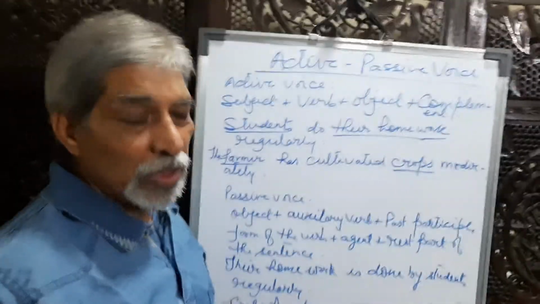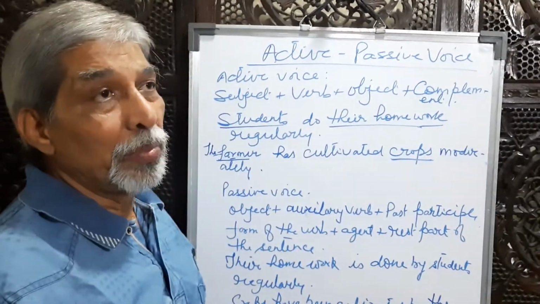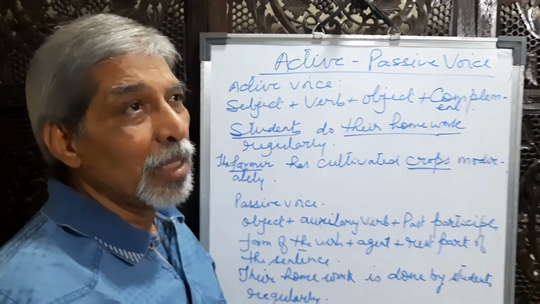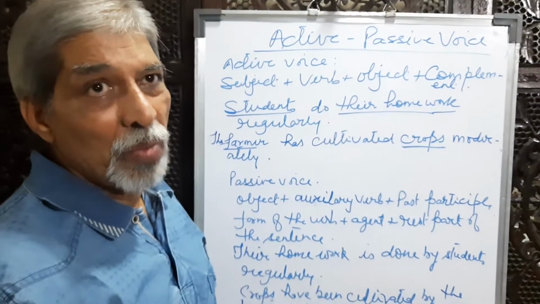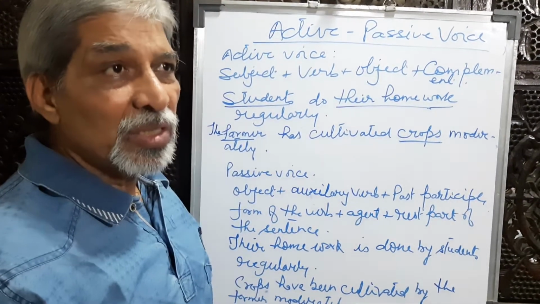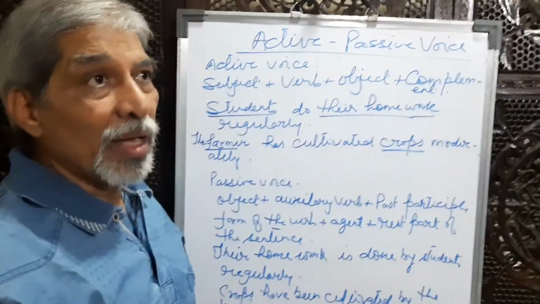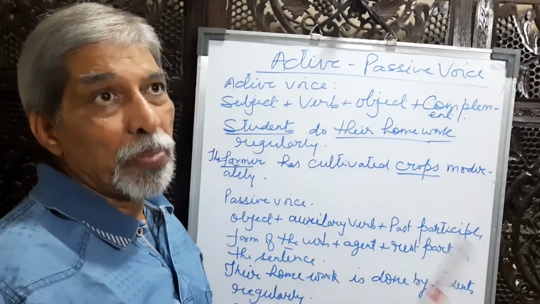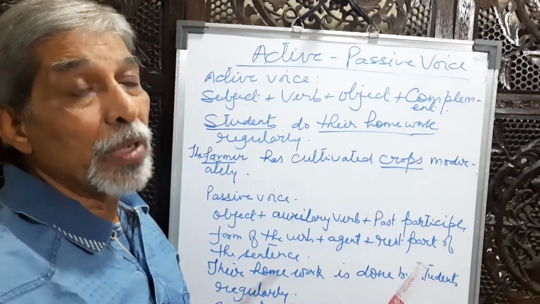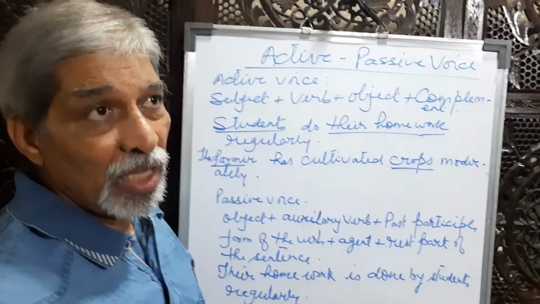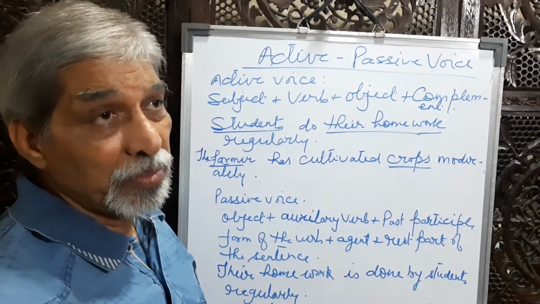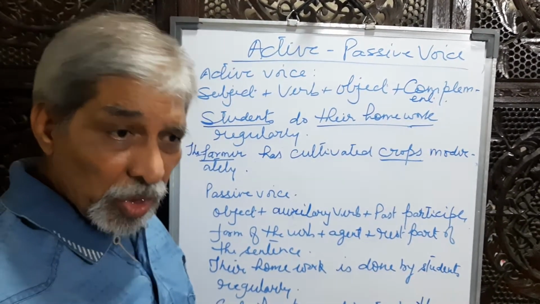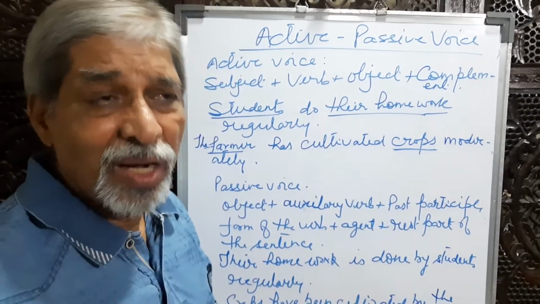Guard, subject, has caught, verb, a thief, that is object, outside the gate, that is complement. Shopkeepers are selling articles for the customers. Shopkeepers, subject, are selling, verb, articles, object, for the customers, that is complement. So this way we can make a number of sentences.